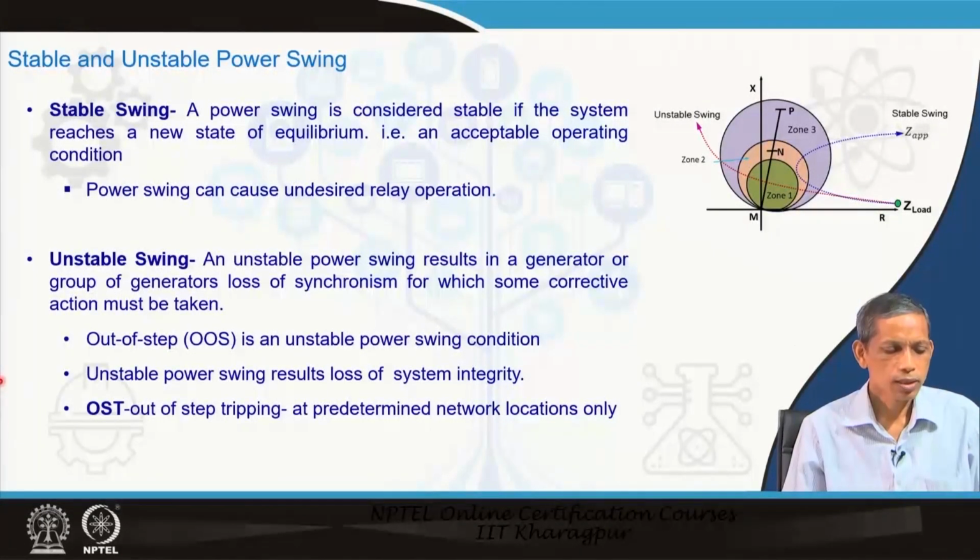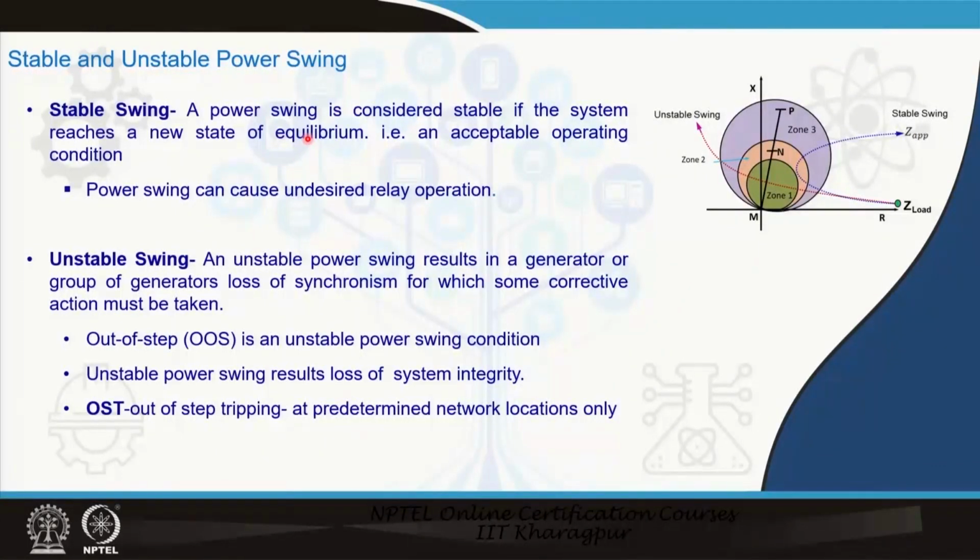In the last lecture we talked about stable swing and unstable swing. Let us have more elaboration on this. A power swing is considered stable if the system reaches a new state of equilibrium, an acceptable operating condition.